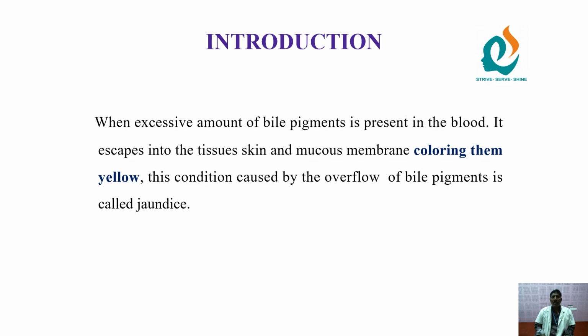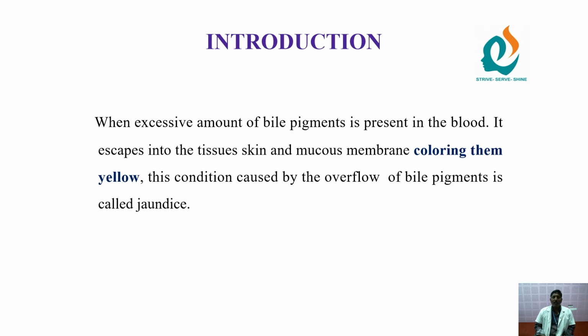Introduction. When an excessive amount of bile pigment is present in the blood, it escapes into the tissues, skin, and mucous membrane, coloring them yellow. This condition caused by the overflow of bile is called jaundice. The normal level of bilirubin is 0.2 milligram percentage to 1 milligram percentage. If the level exceeds 2 milligram percentage, there are changes in the skin, mucous membrane, nails, and face.